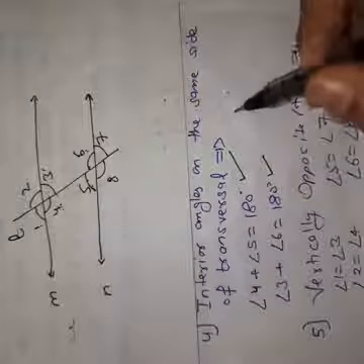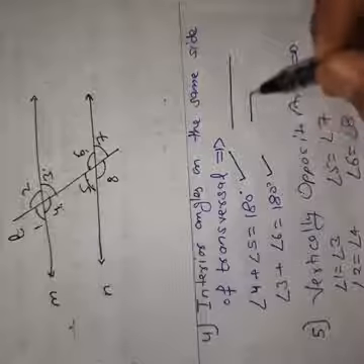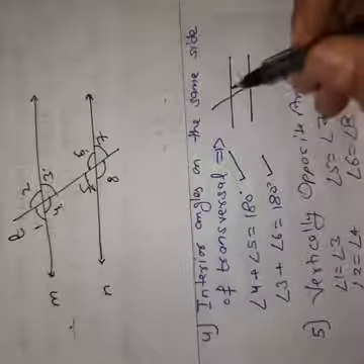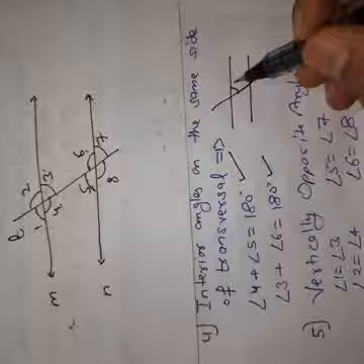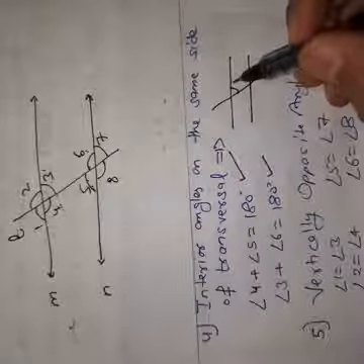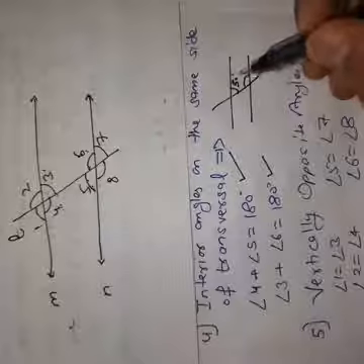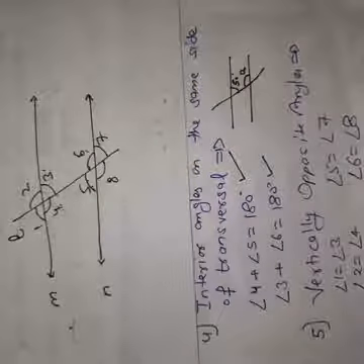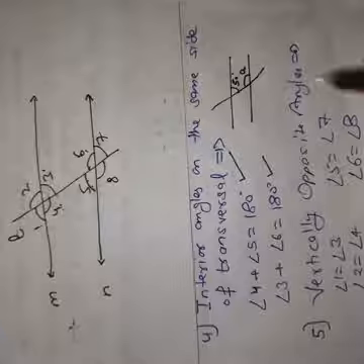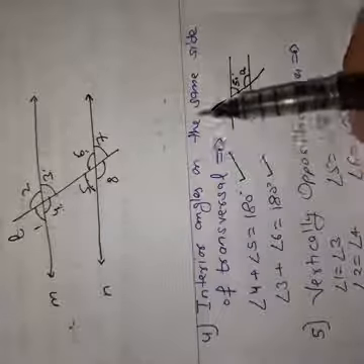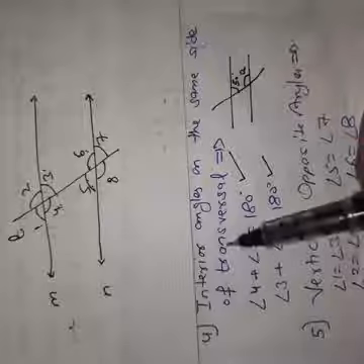How this can be used in our questions is, if there is a question such that the value of this angle is given, for example 50 degrees, and we have to find out the value of this angle A, then how can we find it? We will use this property of interior angles on the same side of the transversal.